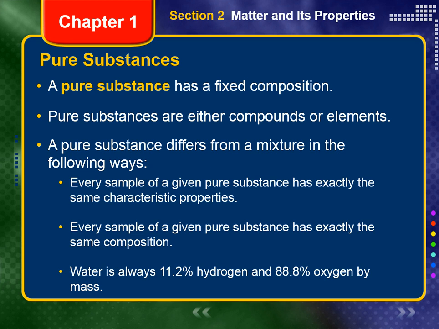Pure substances. In contrast to a mixture, a pure substance is homogeneous as a single entity. A pure substance has a fixed composition and differs from a mixture in the following ways. 1. Every sample of a given pure substance has exactly the same characteristic properties. All samples of a pure substance have the same characteristic physical and chemical properties. These properties are so specific that they can be used to identify the substance.